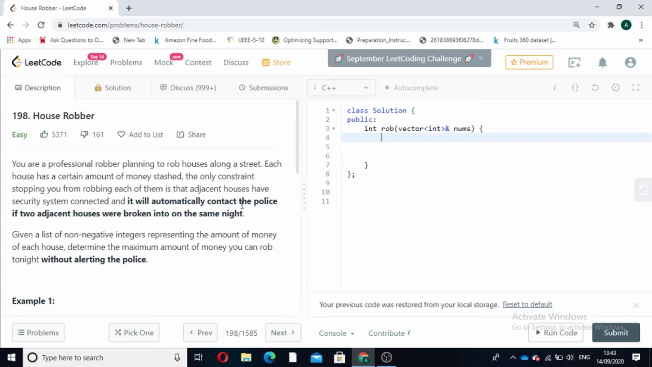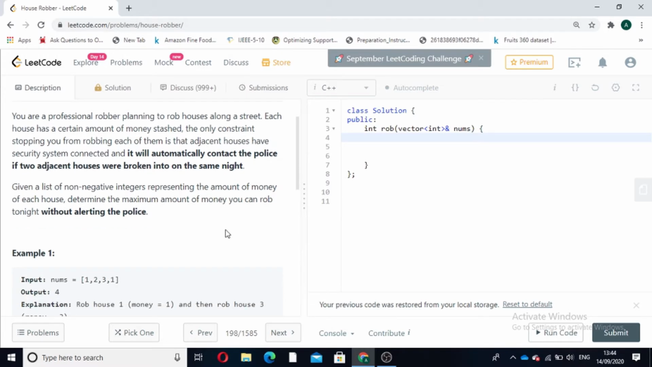Today's question is house robber. In this question, we are a professional robber planning to rob a house along a street. Each house has a certain amount of money. The only constraint stopping us from robbing all the houses is that adjacent houses have a security system connected, and it will automatically contact the police if two adjacent houses are broken into on the same night.